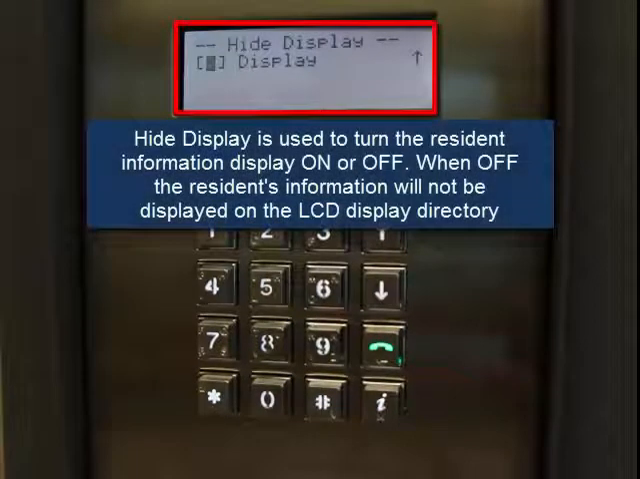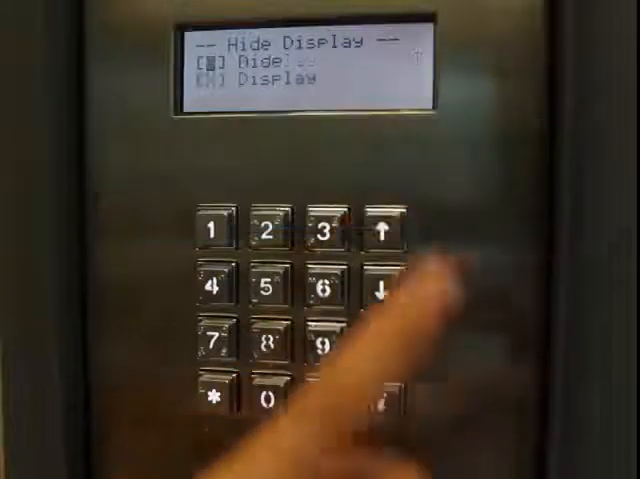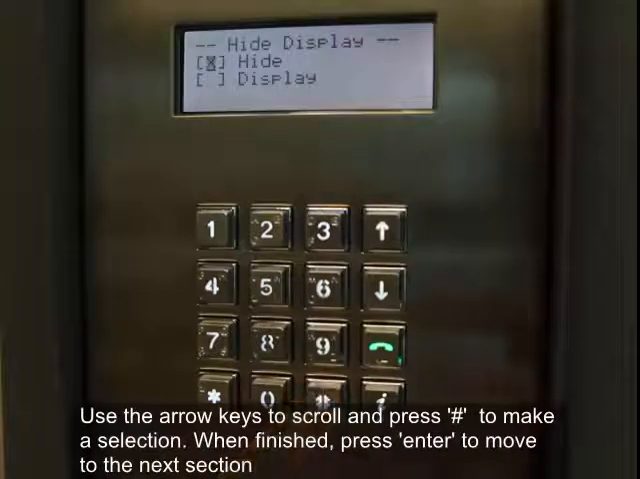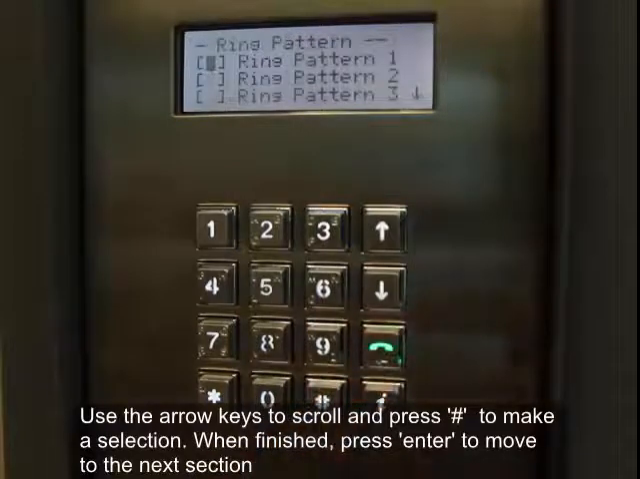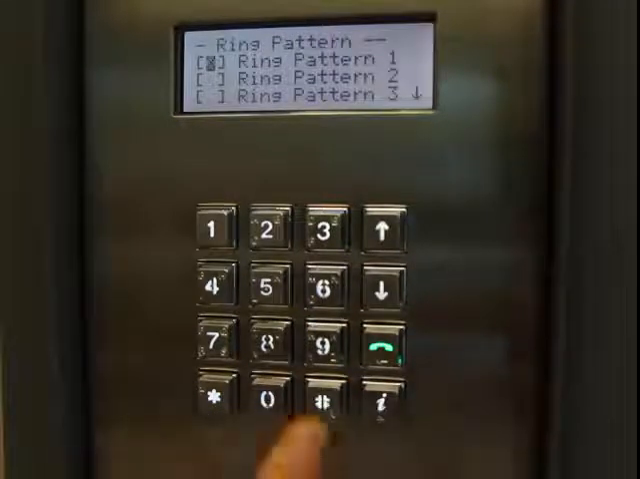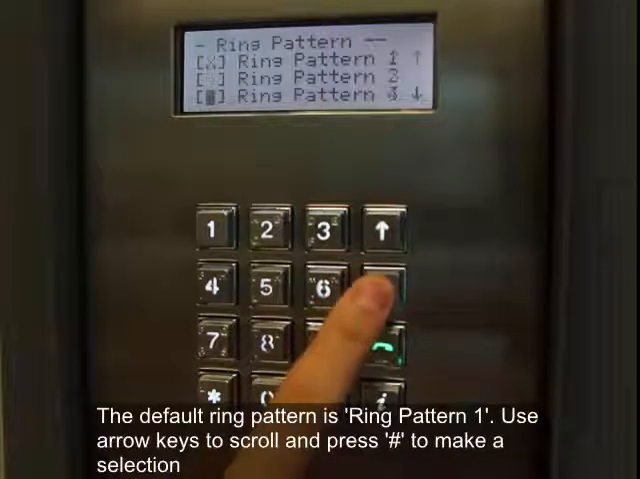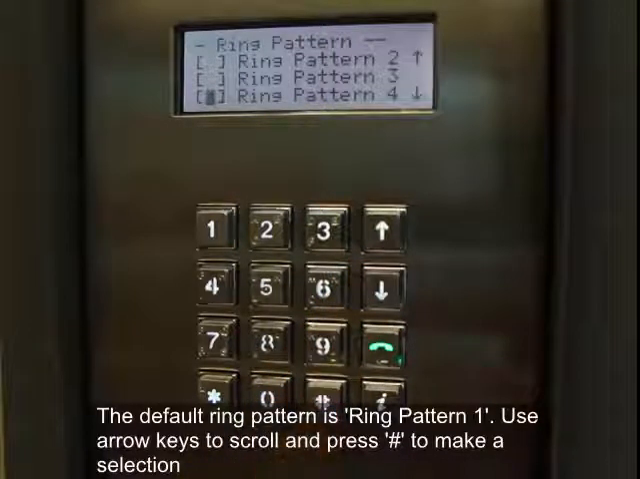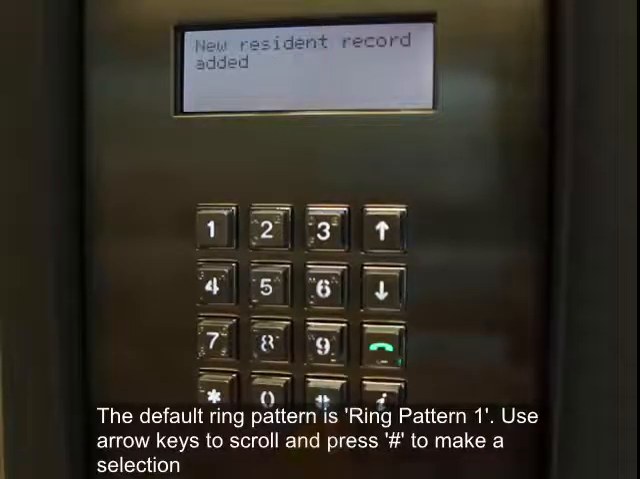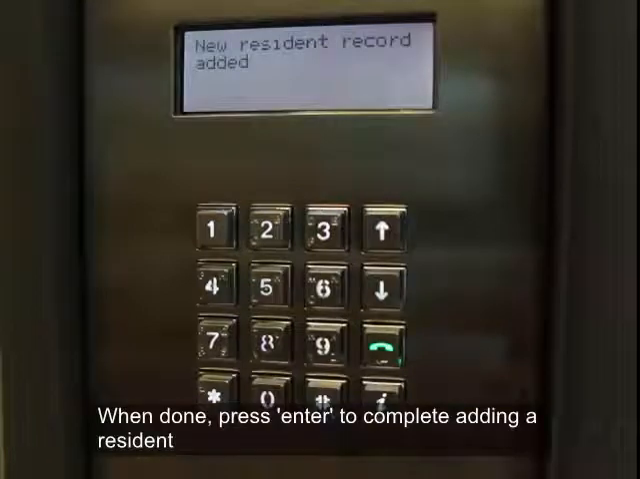Hide display is used to turn the resident information display on or off. When off, the resident information will not be displayed on the LCD display directory. Use the arrow keys to scroll and press pound to make a selection. When finished, press Enter to move to the next section. The default ring pattern is ring pattern 1. Use arrow keys to scroll and press pound to make a selection. When done, press Enter to complete adding a resident.